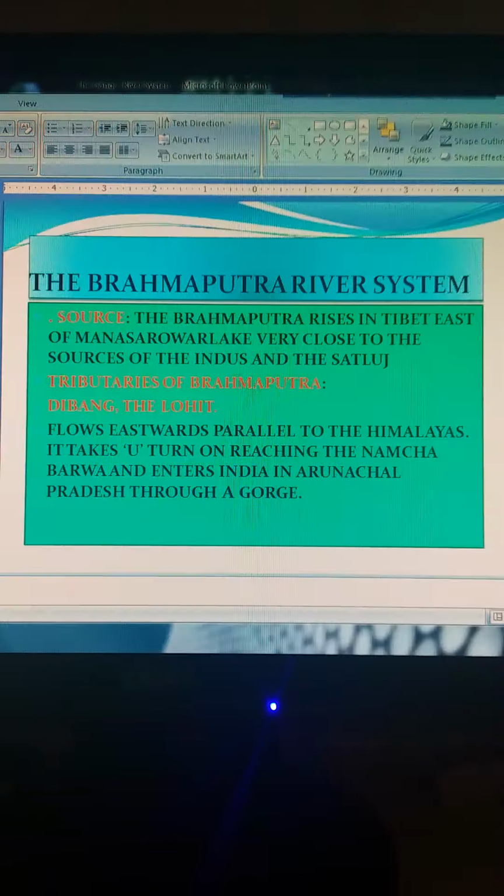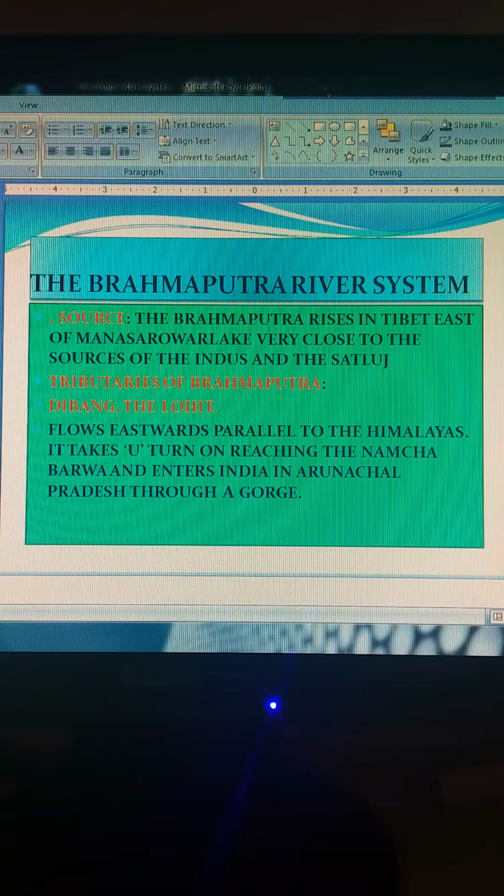Now we are coming to the Brahmaputra river system. The Brahmaputra rises in Tibet, east of Lake Manasarovar, very close to the sources of the Indus and the Sutlej.